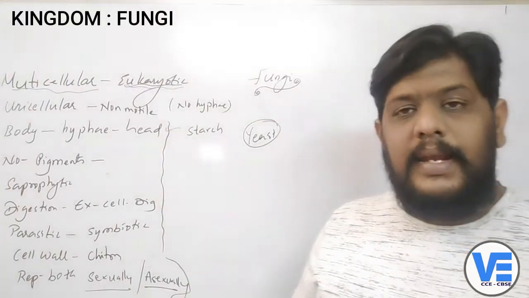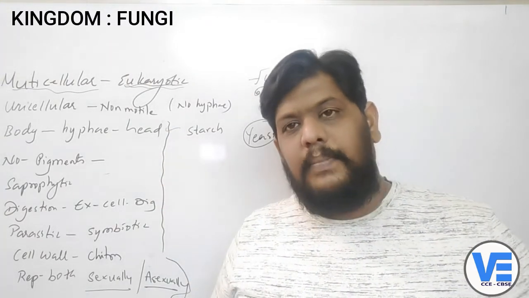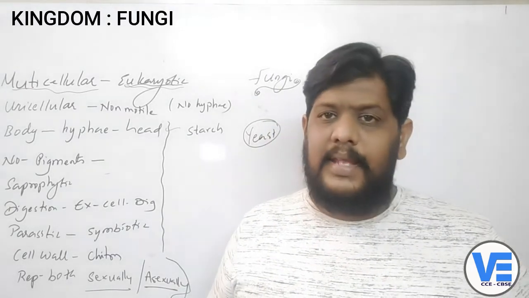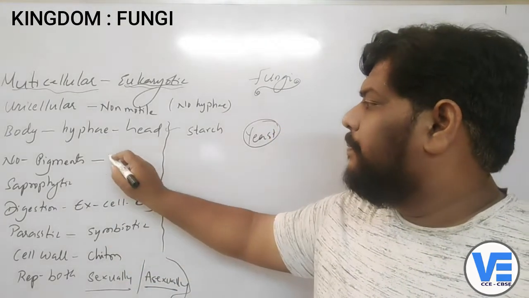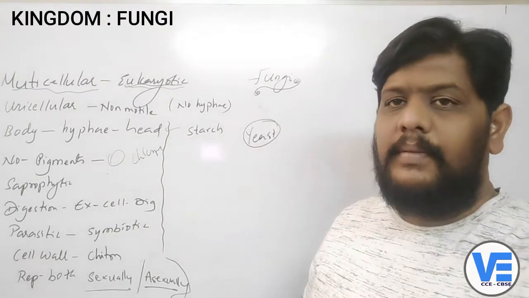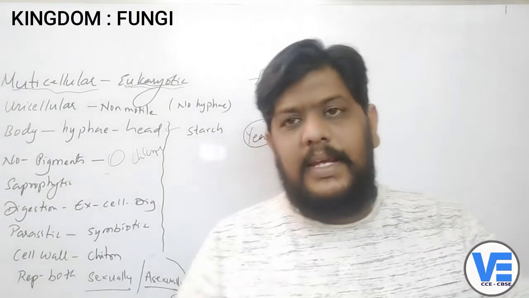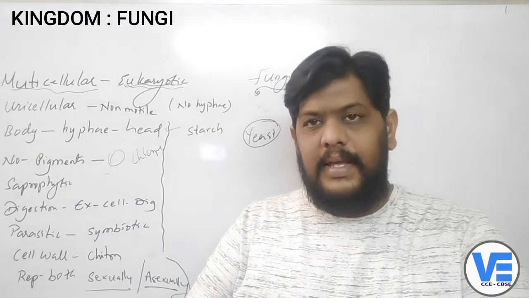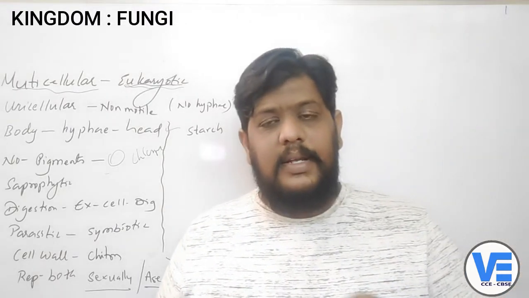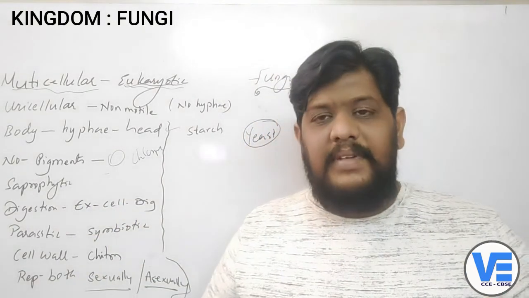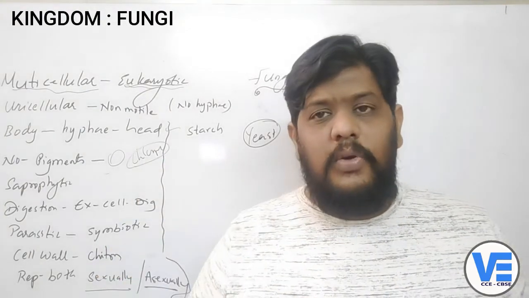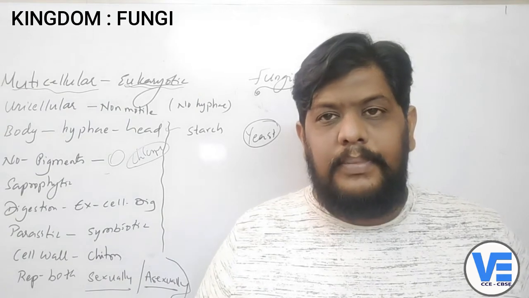Now coming to the next very important feature: why do they look like plants but are not placed in the plants? What is the reason behind that? The reason is they don't have pigment molecules, especially chlorophyll. So basically the organisms in fungi are non-motile. They cannot move from one place to the other, which is a point we have already learned. And the next point is that they don't have any pigment molecules in them, especially chlorophyll. This chlorophyll is absolutely absent in fungi.